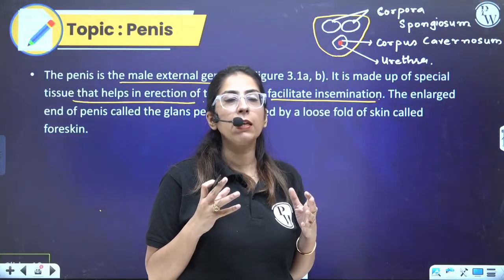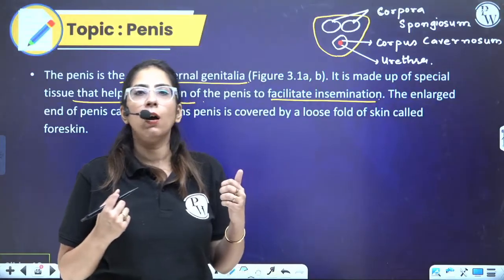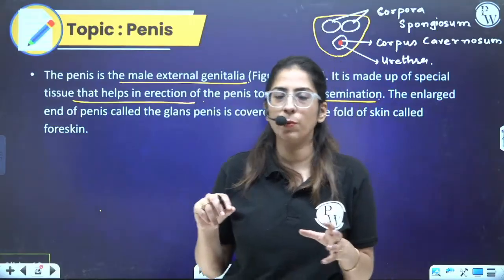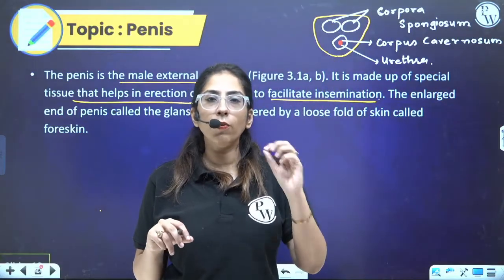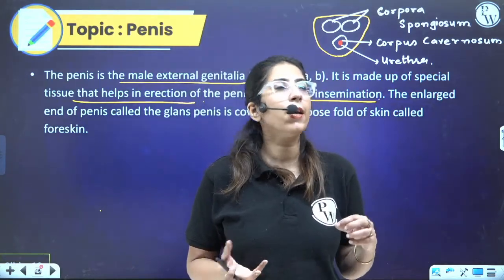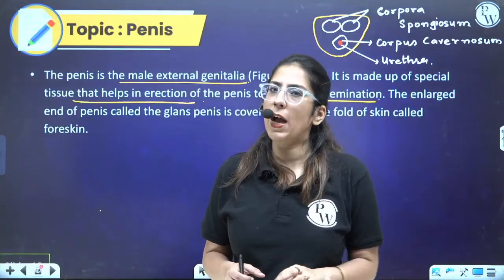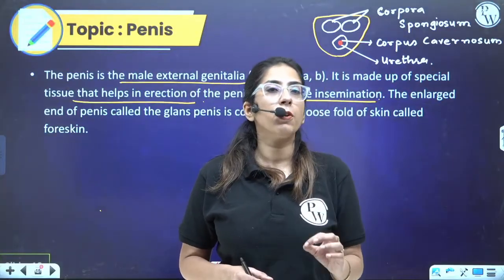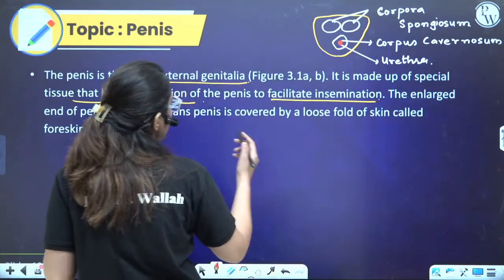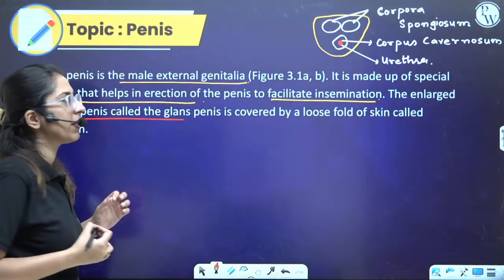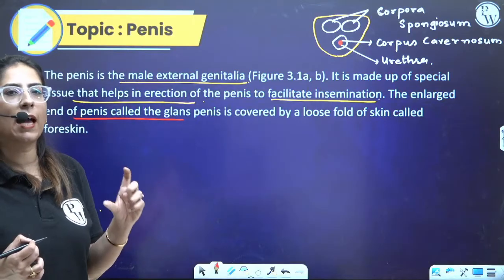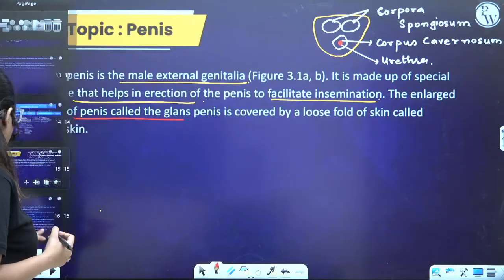So at the time of erection, at the time of copulation, whenever the signal comes from the brain, the neuron over here causes vasodilation. Blood vessels are there, so vasodilation will occur. Blood will come and deposit in the corpus spongiosum and the corpus cavernosum. Whenever they deposit, it will lead to the erection of the penis. So specialized tissues are present. The enlarged part we have discussed is the glans penis, and the covering on the glans penis is termed the foreskin or the prepuce.